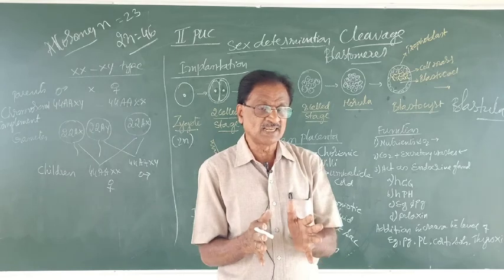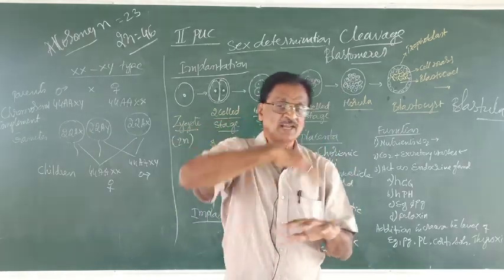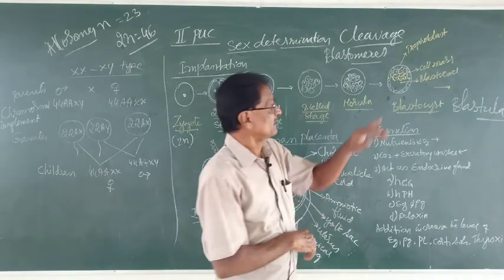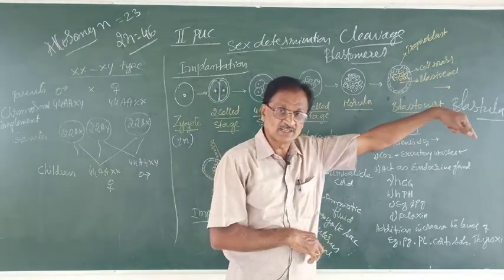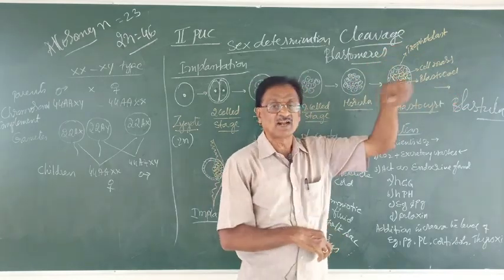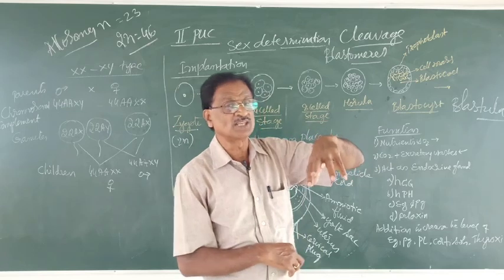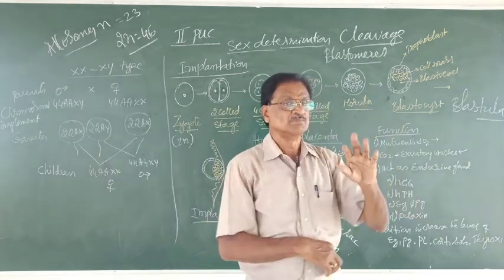Blastula, as I said earlier, is a spherical structure surrounded by a trophoblast layer, inner cell mass, which later organized into the embryo, enclosing a cavity called what? Blastocoel, filled with the fluid.